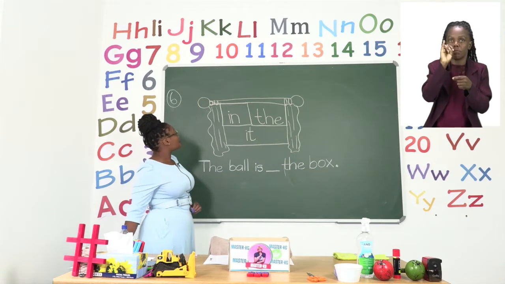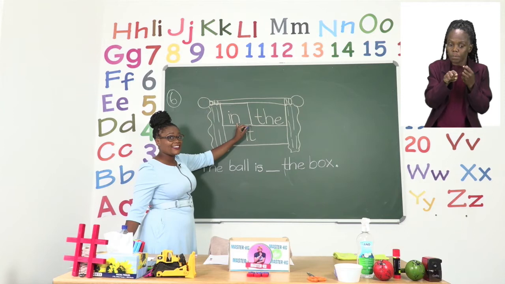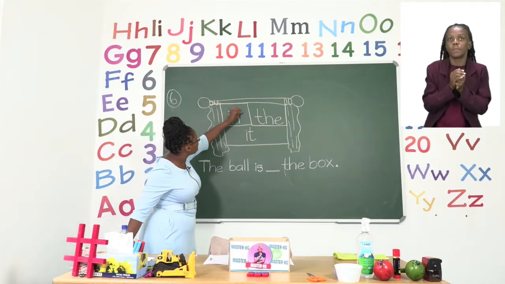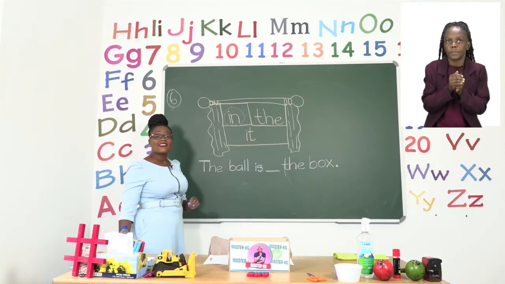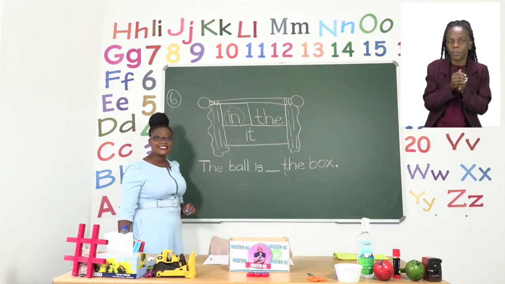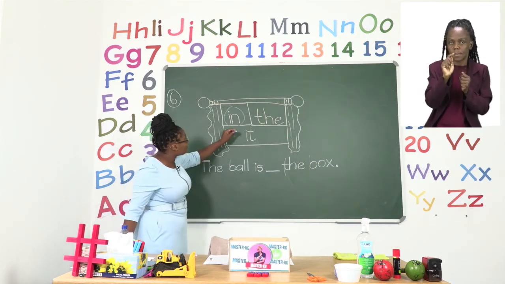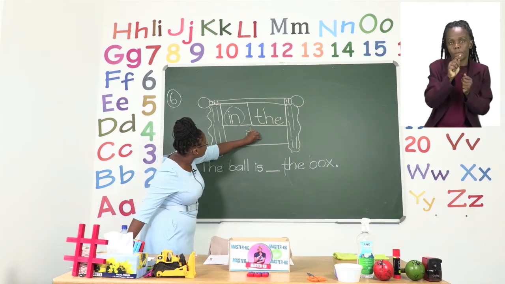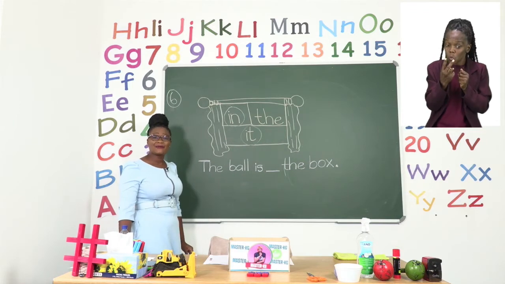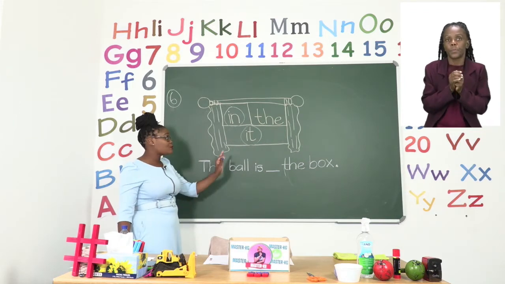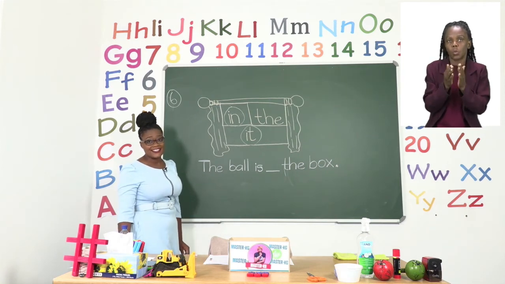So the first one we said we have is in. In. So we are going to circle the word in. And then the next window that has our sight word is it. It. So we are going to circle the word it. And those are our 2 sight words. So please, can you do the same in your booklet? And let's continue with our exercise.